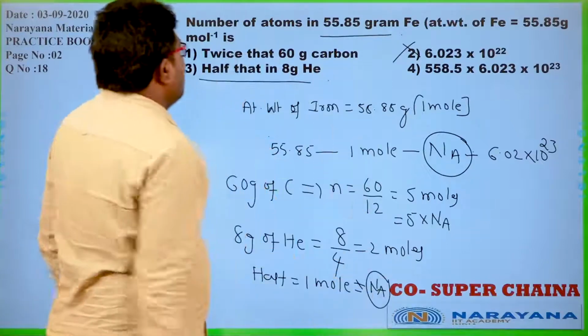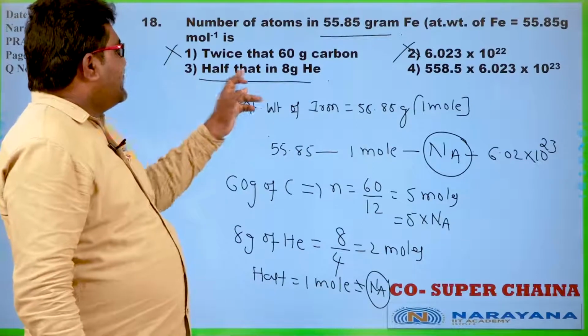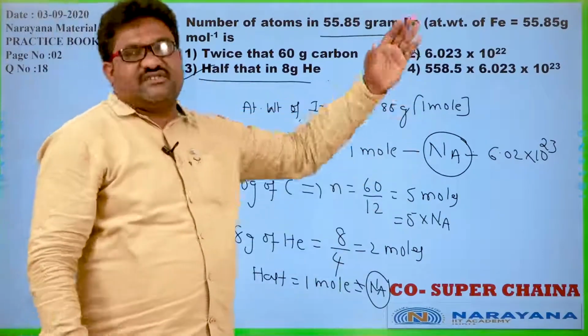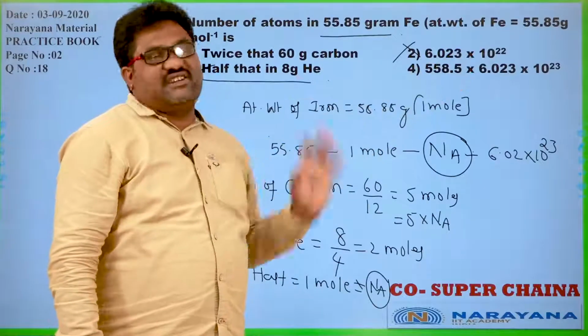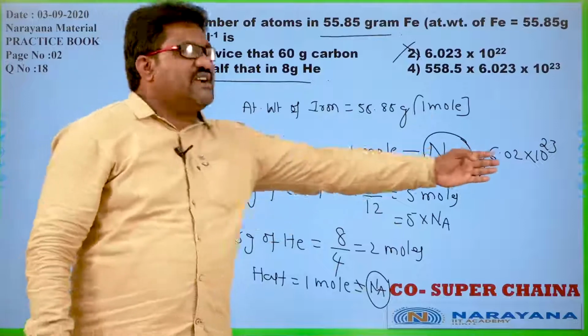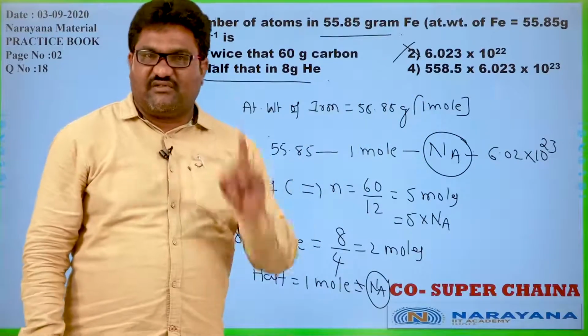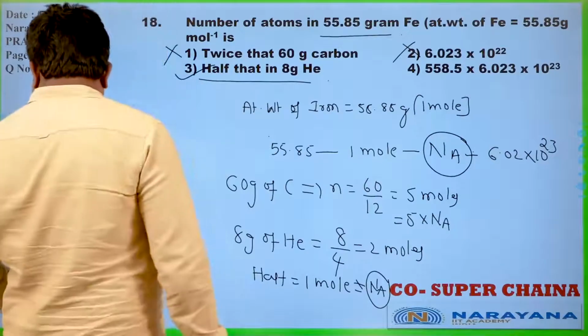So the number of atoms in 55.85 grams is the same as half that in 8 grams of helium. So it is the right option. The other option, 558.8, is not correct, because we have only Avogadro number of atoms in 55.85 grams, which is equal to 1 mole. Okay, let us go for the next question.